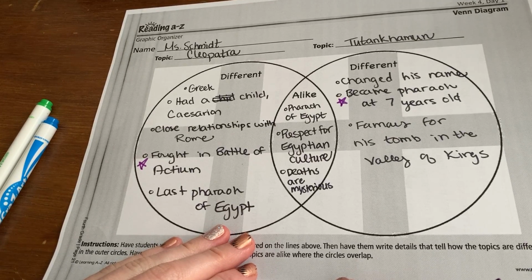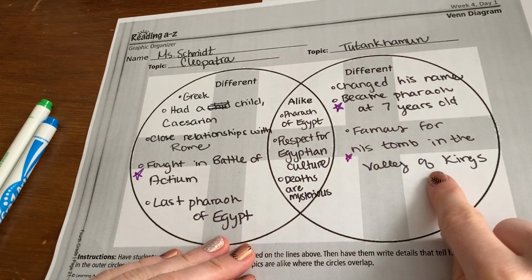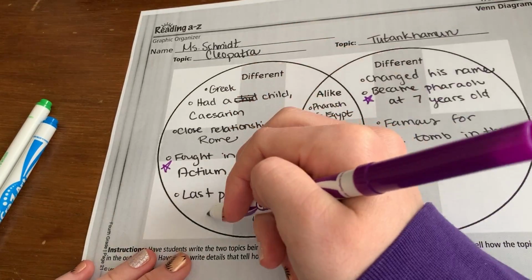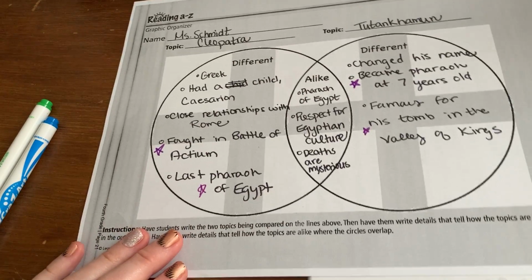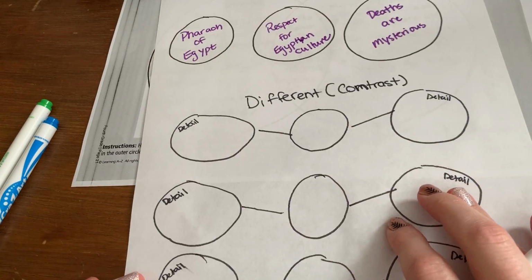And what they're really truly famous for. He's famous for his tomb in the Valley of Kings, and she's famous for being the last pharaoh in Egypt. Okay, so things that are different.